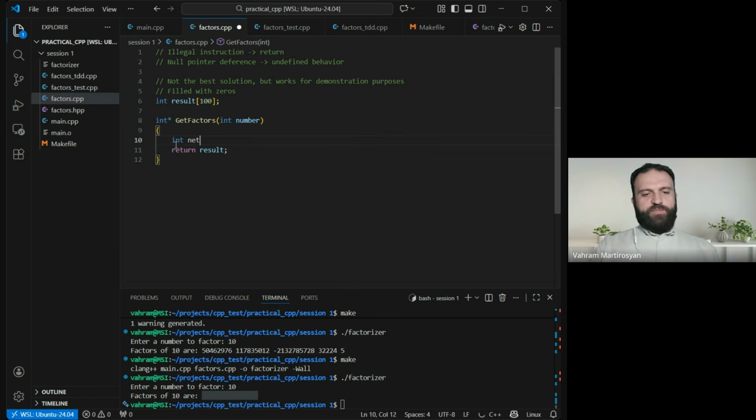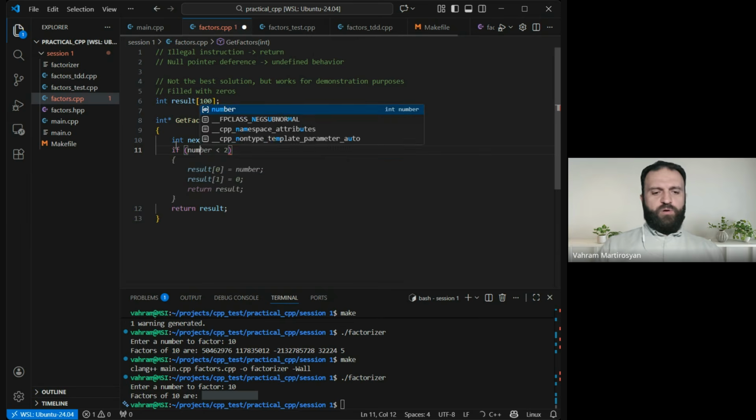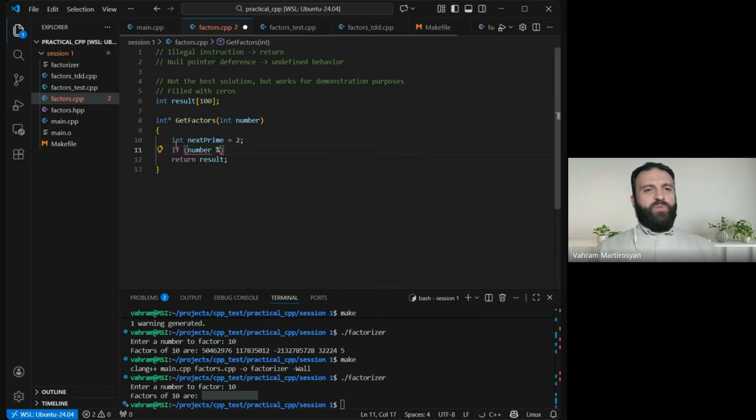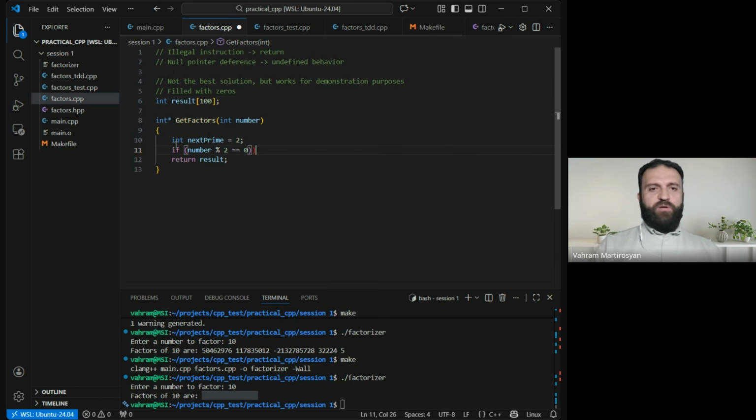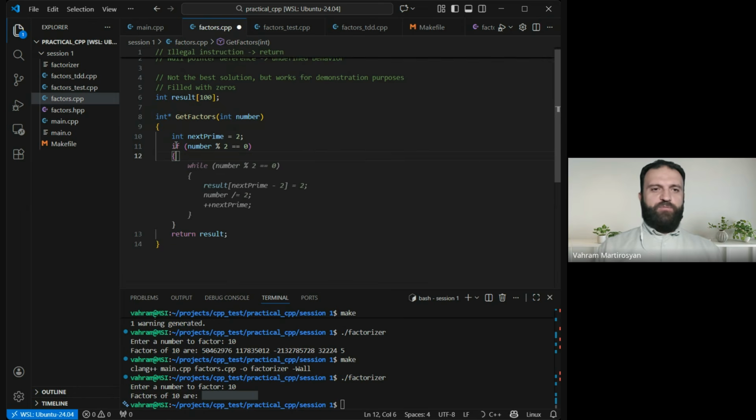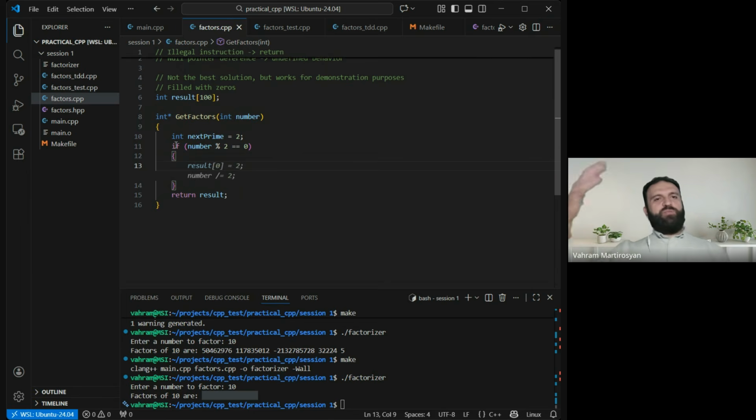Let's call it next prime number, because I'm going to iterate next prime. I will start with 2, okay? And then if number divided with the percent sign, which means I need a remainder, okay? By 2 equals 0, it means we have a candidate, like we have found a solution, right? One of them. So we need to add it to the result.